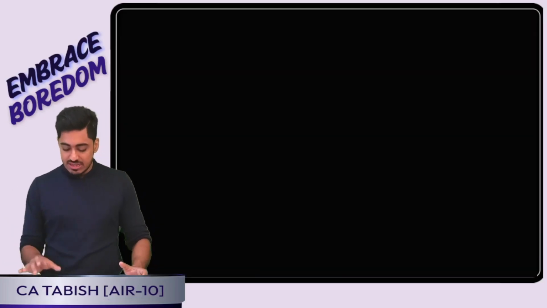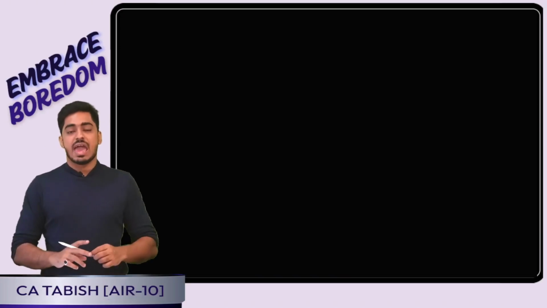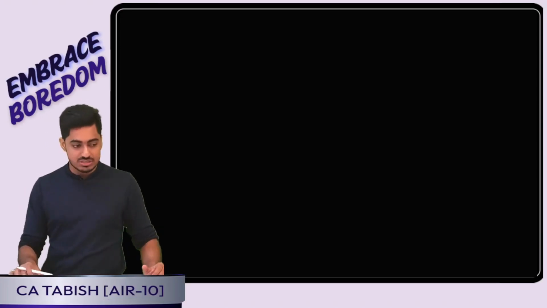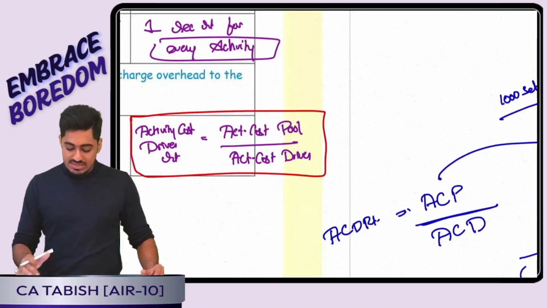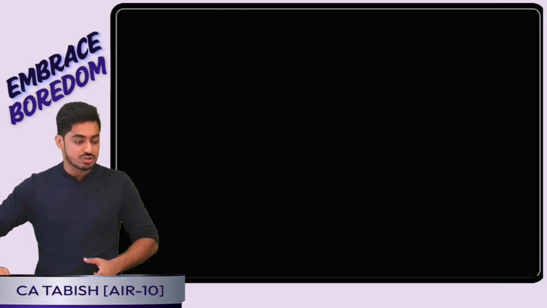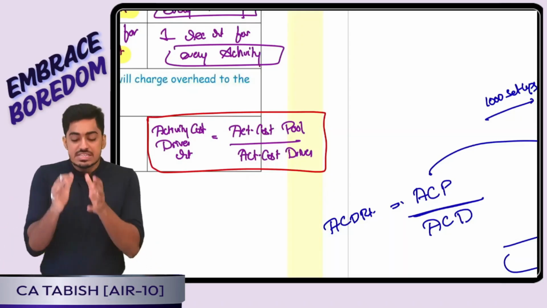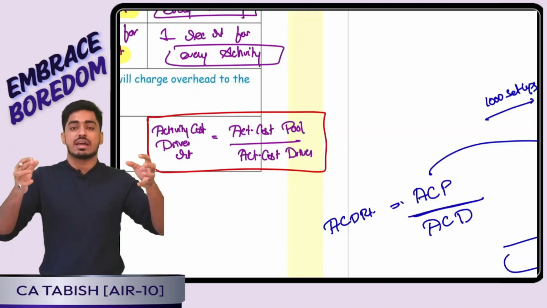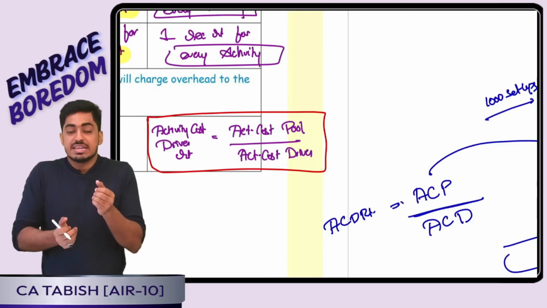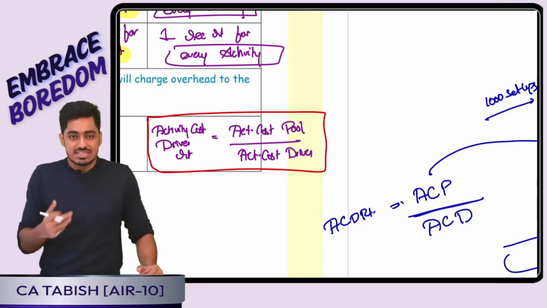Is this clear everyone? In activity based costing we have used a formula which is activity cost driver rate is activity cost pool divided by activity cost driver. Sir, what on earth is it? Activity cost pool means it is the total overhead cost of the activity. Yes or no everyone? Activity cost driver means it is the factor that drives the cost of the activity, which is nothing but the basis.